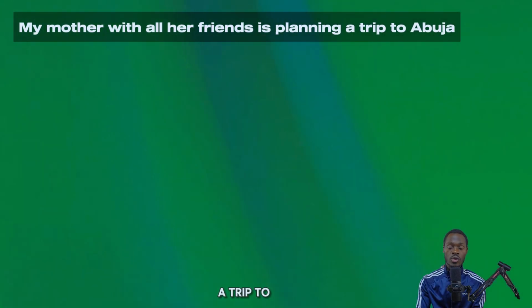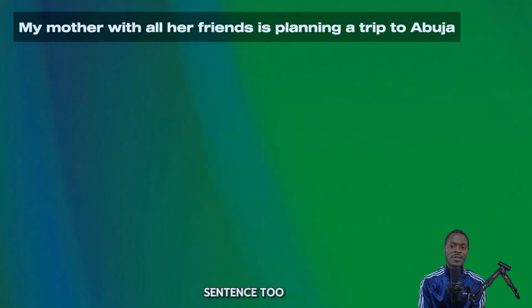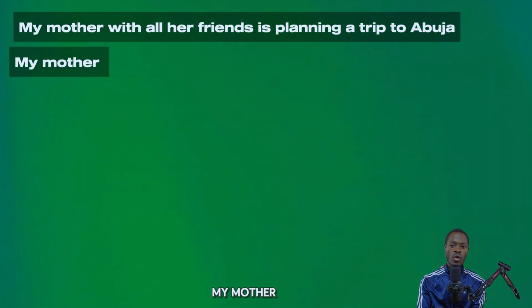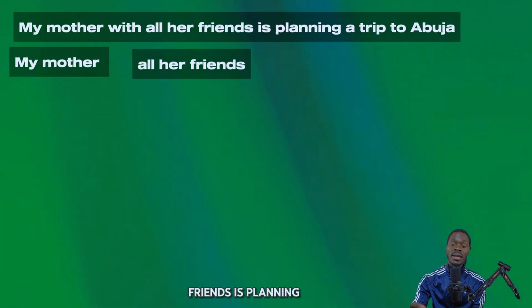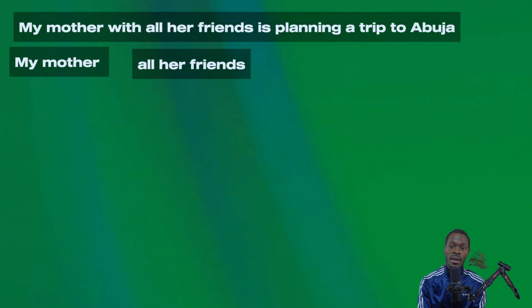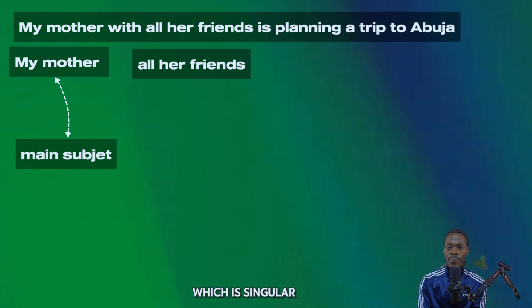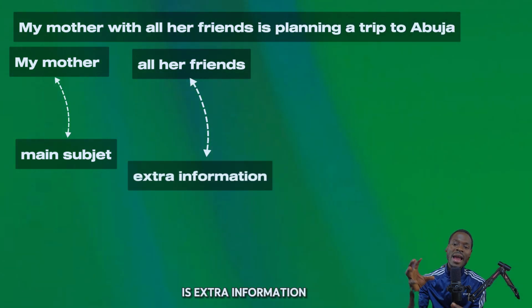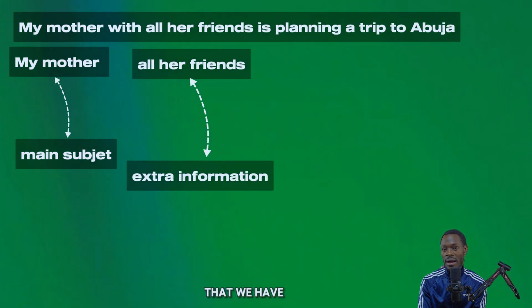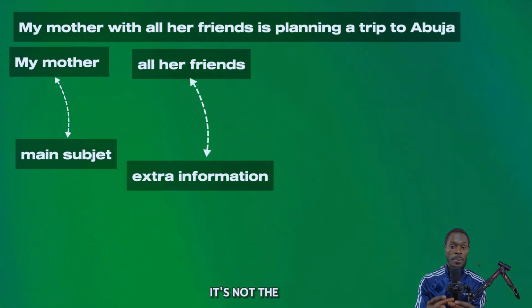My mother, with all her friends, is planning a trip to Abuja. Look at this sentence too. My mother, with all her friends, is planning a trip to Abuja. Here also, our subject is my mother, which is singular. With all her friends is extra information that we have in the sentence. It's not the main subject. It's not part of the main subject.